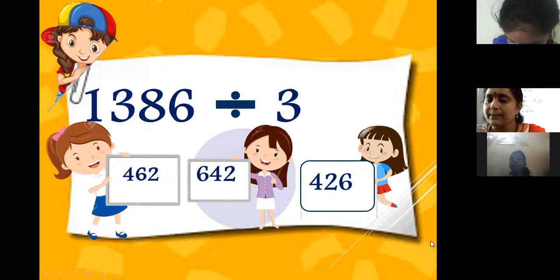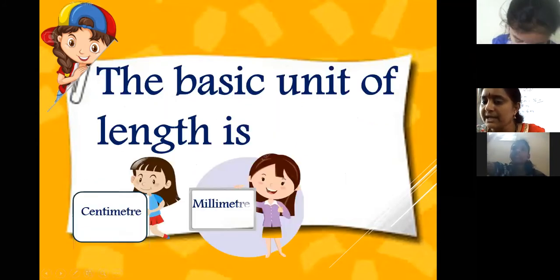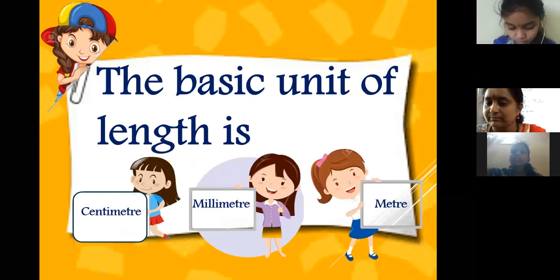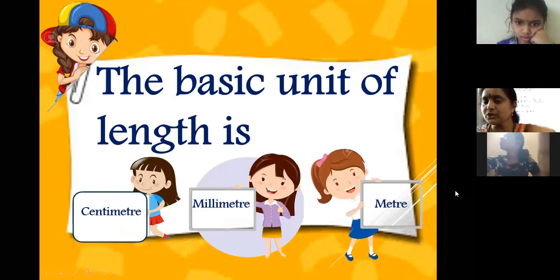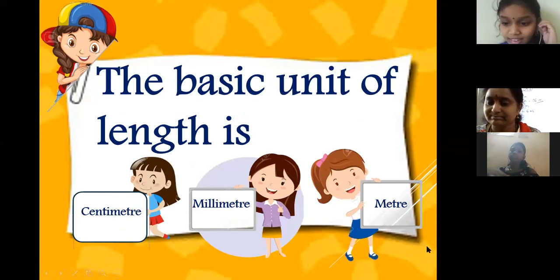The basic unit of length is what? Centimeter? Wrong. Just now I told you the basic unit is meter.